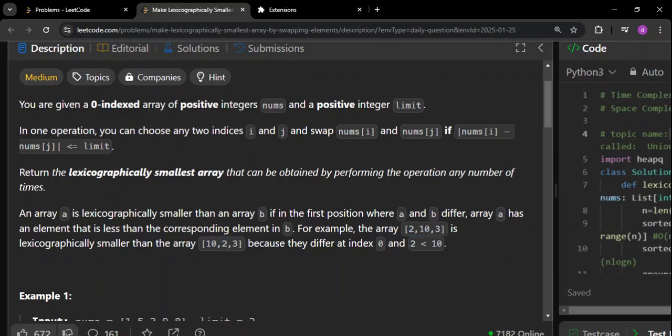What is happening here? The first point of difference is index number 0, because here it is 2, here it is 10. Since 2 is less than 10, we can claim that this whole array is lexicographically smaller than this B. Let us say the first two terms also matched, then the difference will be at index number 1. If the zeroth index is matching in both the arrays, you have to compare index number 1. If index number 1 is also matching, you have to compare index number 2 and so on. Whichever array has the smaller element at the first point of difference will be lexicographically smaller than the other array. As simple as that. They are different at index number 0, and since array A has 2 and array B has 10, and 2 is less than 10, that's why this particular array will be called lexicographically smaller than this particular array.